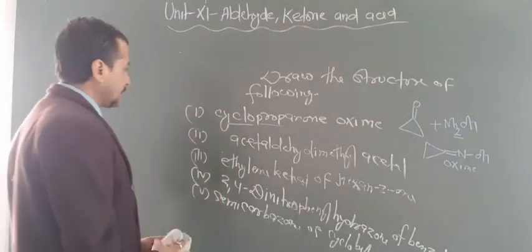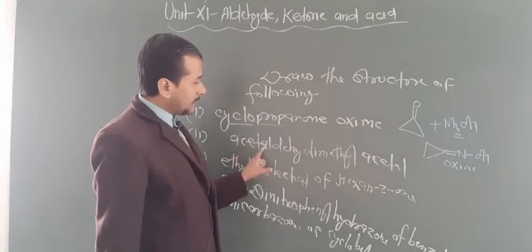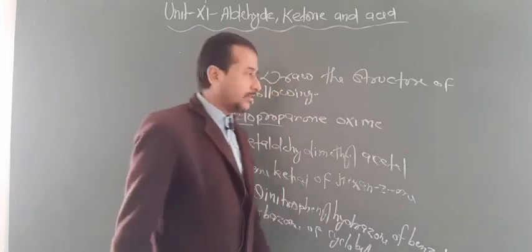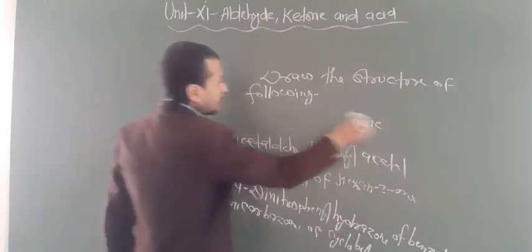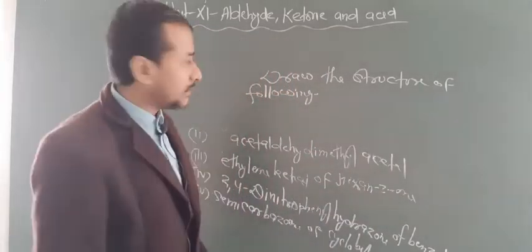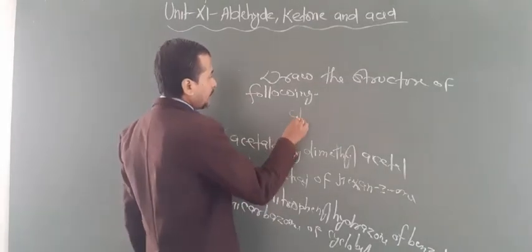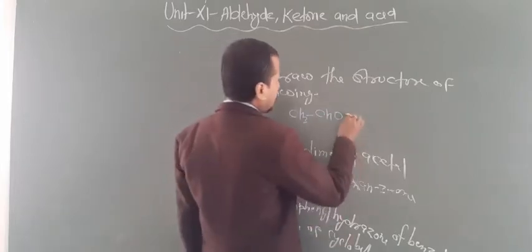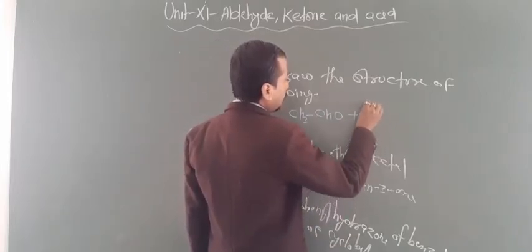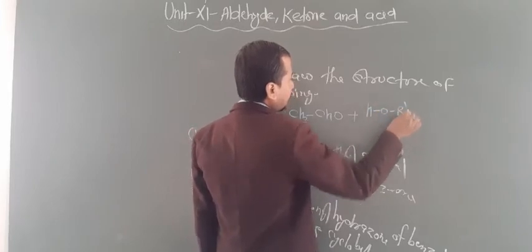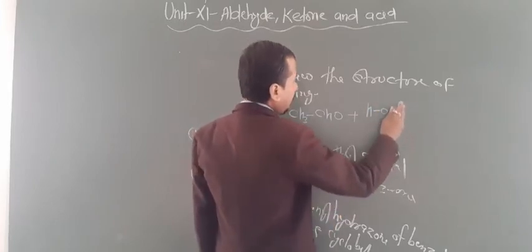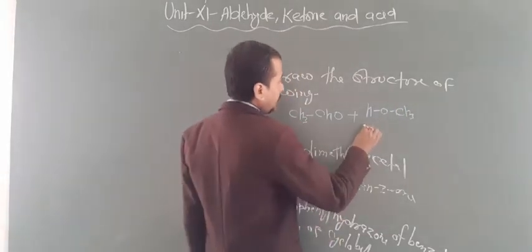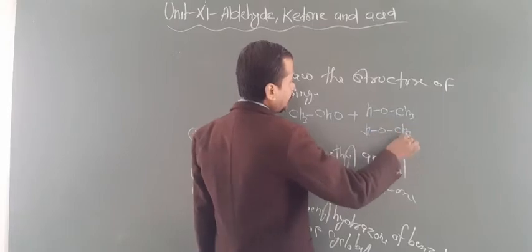Now the second question, acetaldehyde dimethyl acetal. How can this be formed? When a monohydric alcohol reacts with acetaldehyde. So again look here, you have to write the formula of acetaldehyde, and you have to take 2 molecules of alcohol like this. Write dimethyl, so you can write methyl alcohol. Again you take one more methyl alcohol.